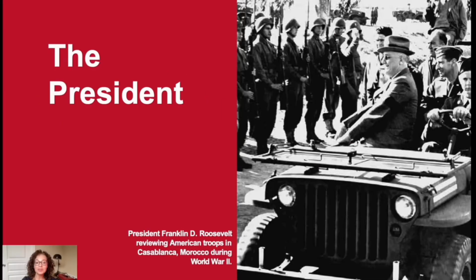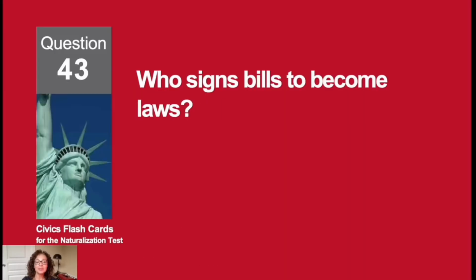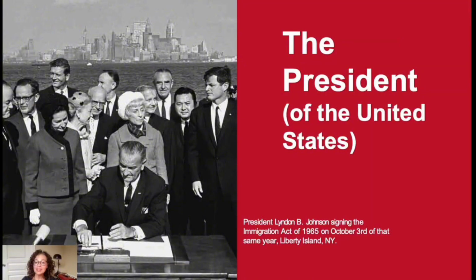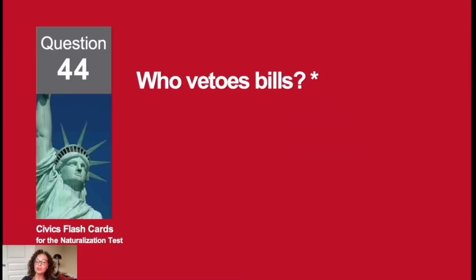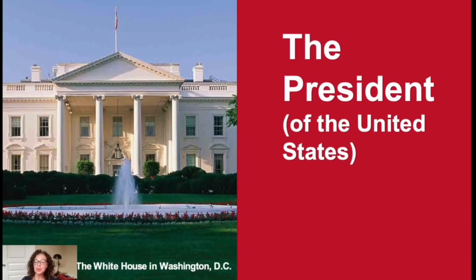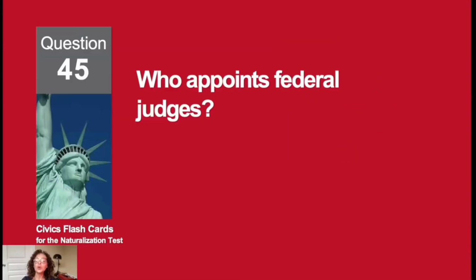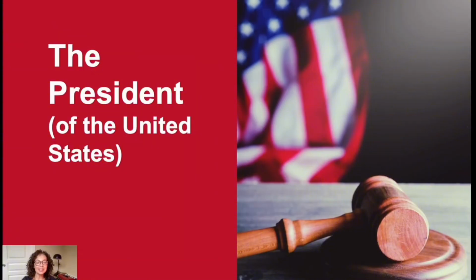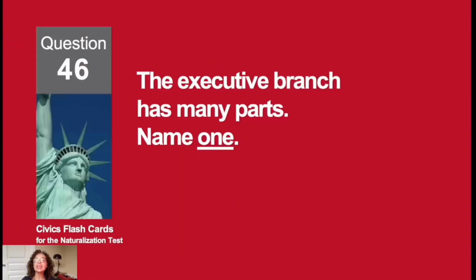Who is the Commander-in-Chief of the U.S. military? The President. Who signs bills to become laws? The President of the United States. Who vetoes bills? The President. Who appoints federal judges? The President. The executive branch has many parts. Name one.